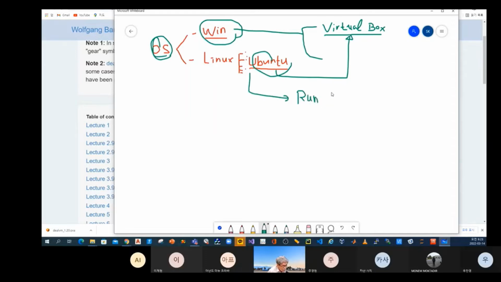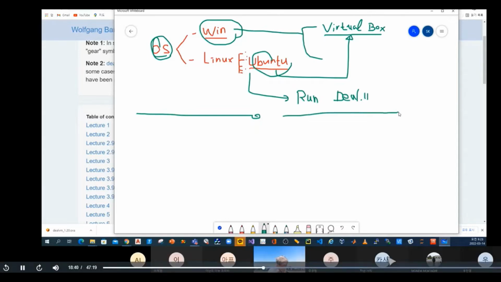how to run Deal.ii, open source packages. You have to prepare this step. So before doing your assignment, your homework, you have to prepare this kind of environment.